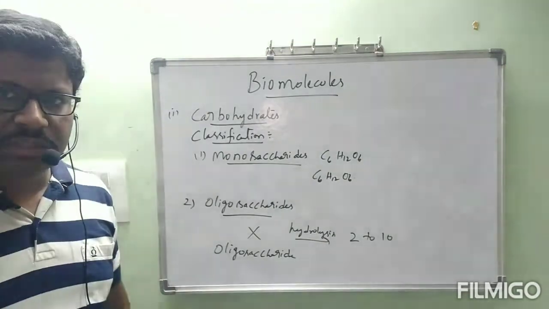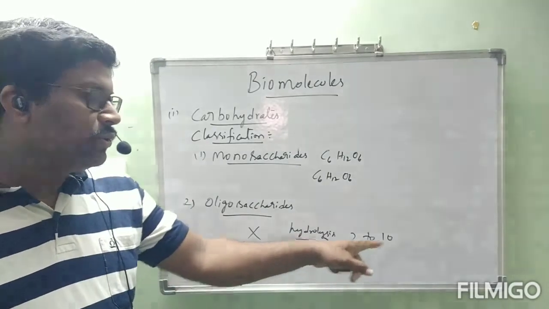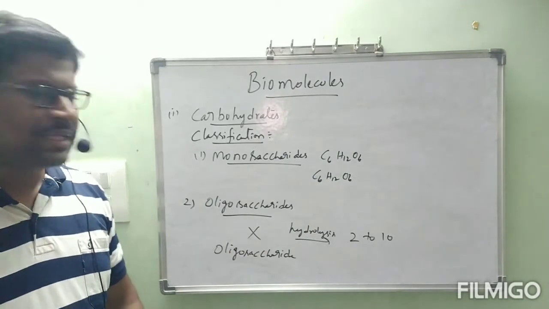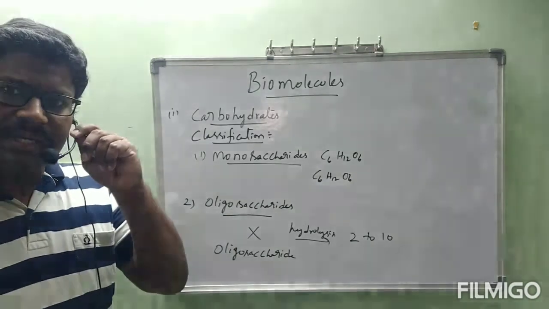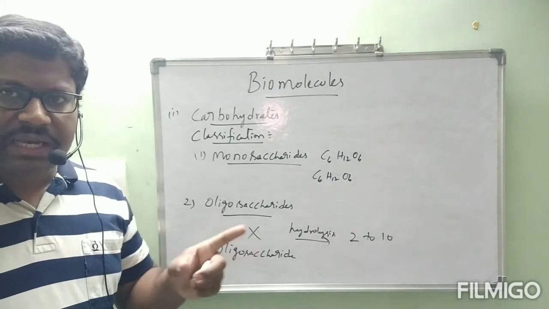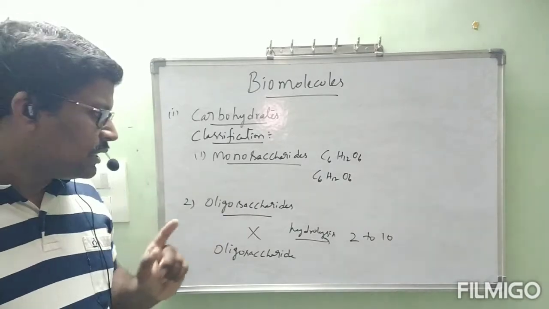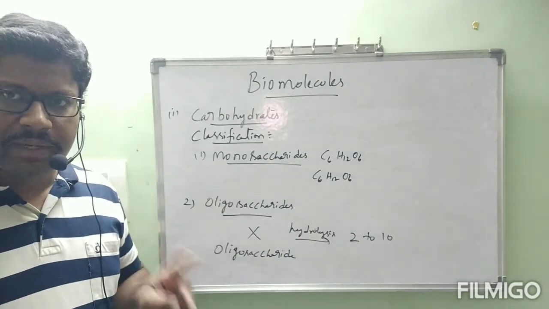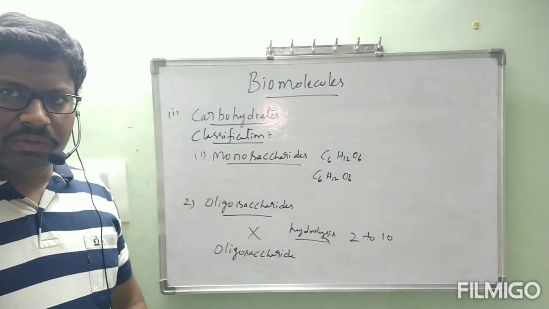These are all coming under oligosaccharides. These can be further classified as disaccharide, trisaccharide, pentasaccharide and so on. Penta means it will give 5 units on hydrolysis; disaccharide means it will give 2 units. But if it gives 2 to 10 carbohydrates, then that compound is called an oligosaccharide.